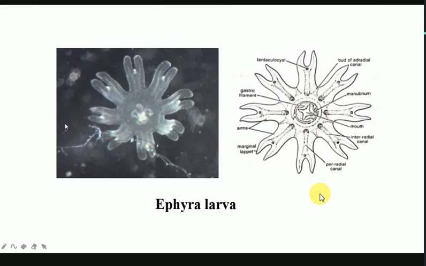आपने अगर पढ़ा हो तो there are 2 major forms in the Cnidarians. Either they have the polyp form or the medusa form. ठीक है ना?